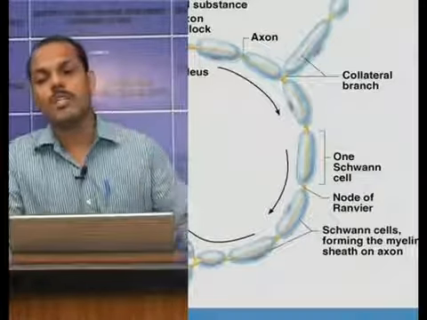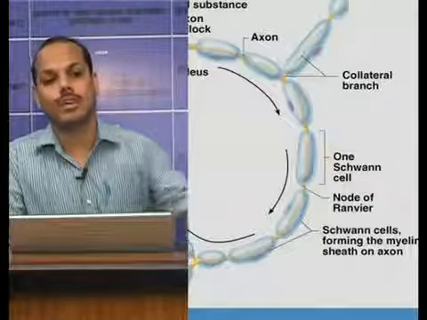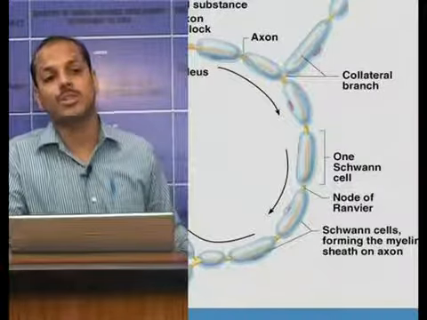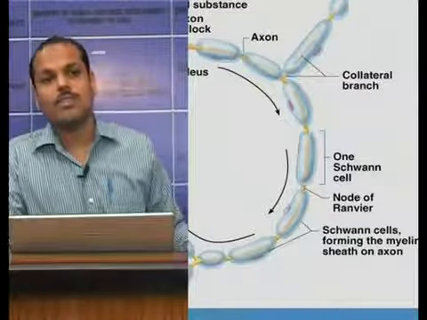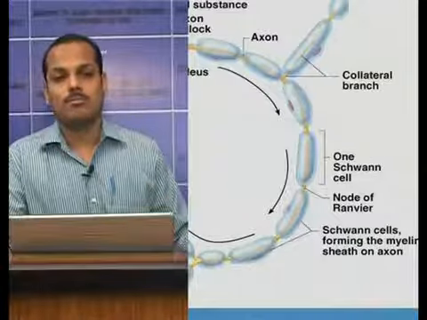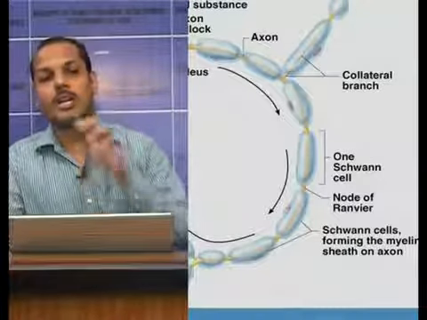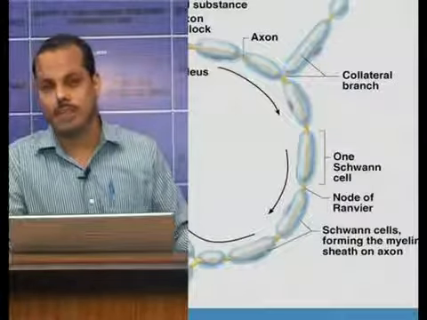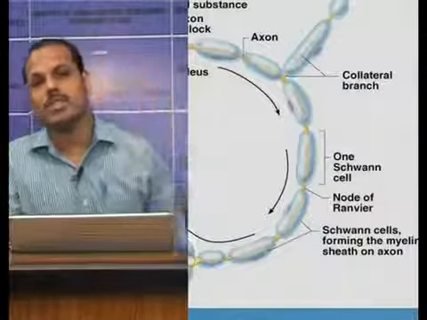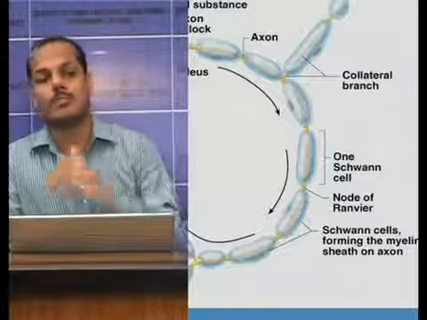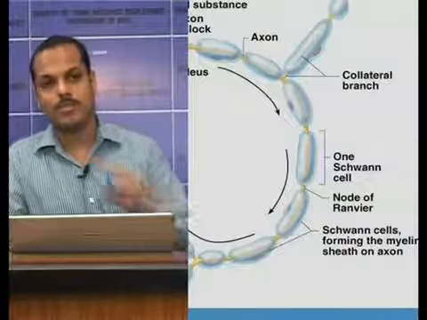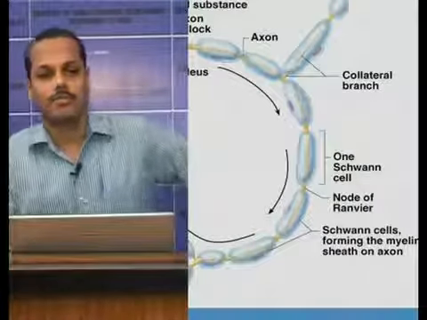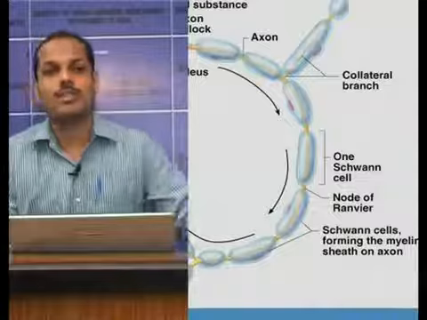Now, usually myelination occurs at the fourth month of intrauterine life, and it completes a few years after birth. But not all. Pyramidal tracts remain unmyelinated at birth, and myelination completes around the 2nd year of life. So, usually myelination starts at the 4th month, but the pyramidal tract remains unmyelinated at birth, and myelination completes around the 2nd year of life.